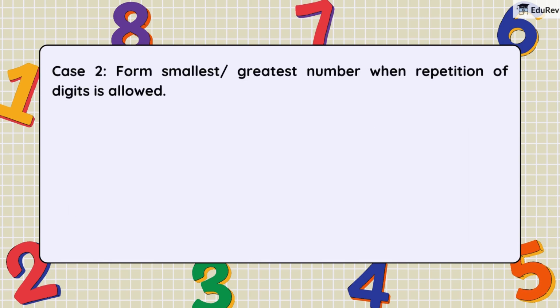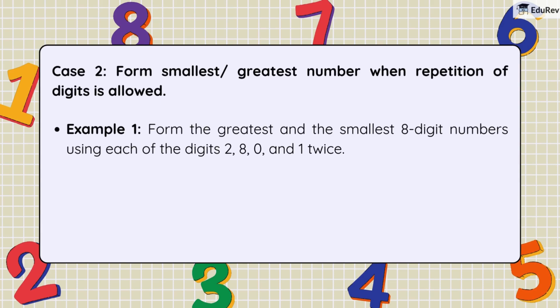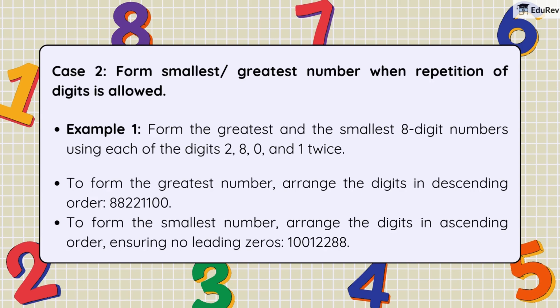Case 2. Form smallest and greatest number when repetition of digits is allowed. Example: form the greatest and the smallest 8-digit numbers using each of the digits 2, 8, 0, and 1 twice. To form the greatest number, arrange the digits in descending order: 88221100. To form the smallest number, arrange the digits in ascending order, ensuring no leading zeros: 10011228. And there you have it. Keep practicing, and soon, all these big numbers will feel like a walk in the park.